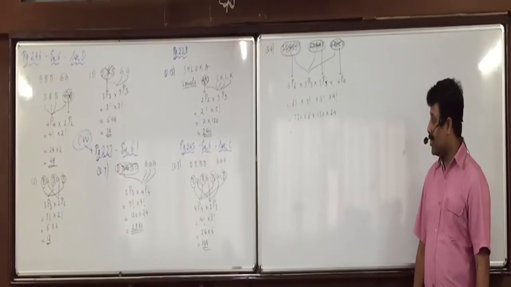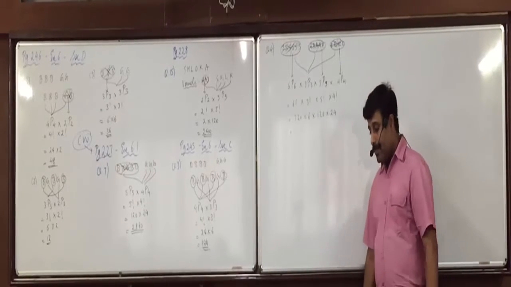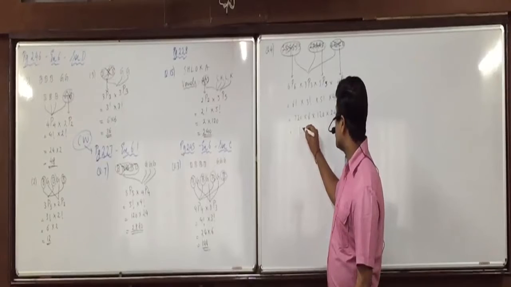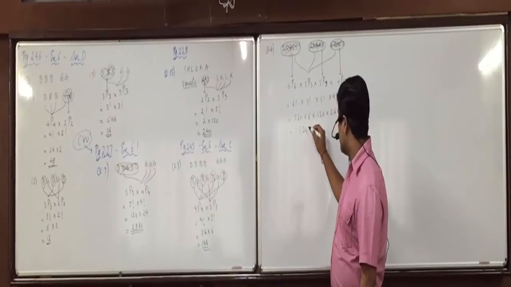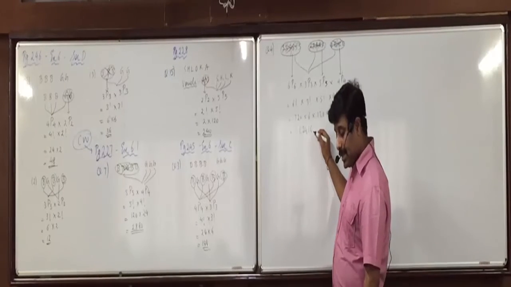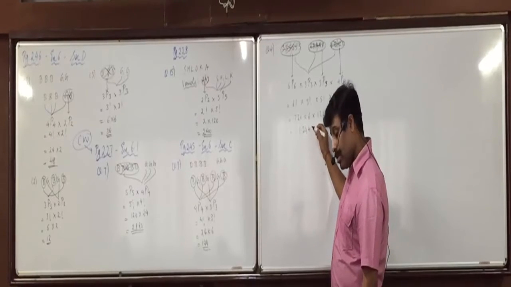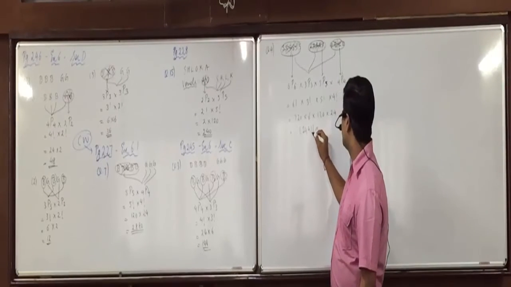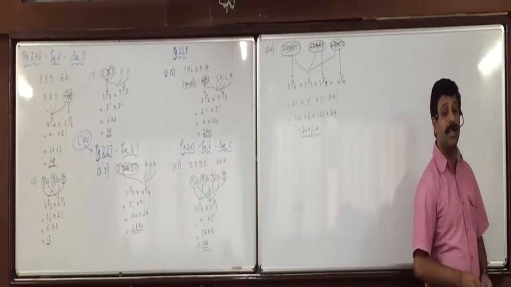That gives 1,24,41,600 ways of arranging the books.